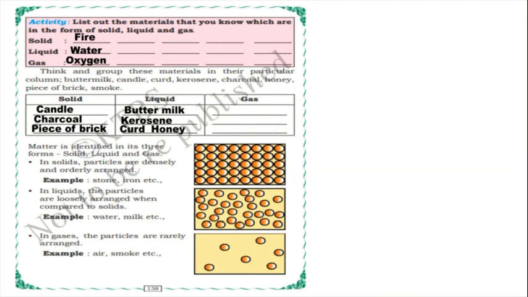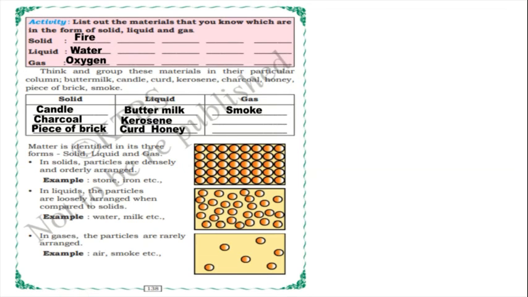And in the liquid column, we can write buttermilk, kerosene, curd, honey. Because in whichever container you put buttermilk, kerosene, curd or honey, it will take the shape of the container. Okay, yes. And for gas, we can write smoke.